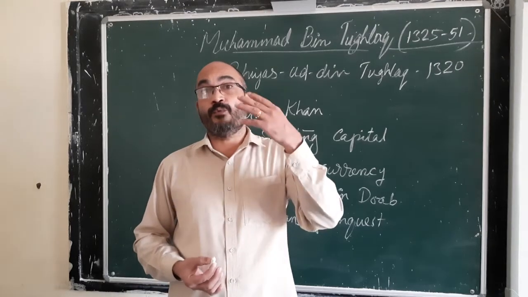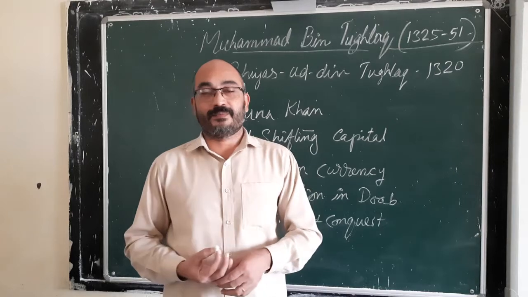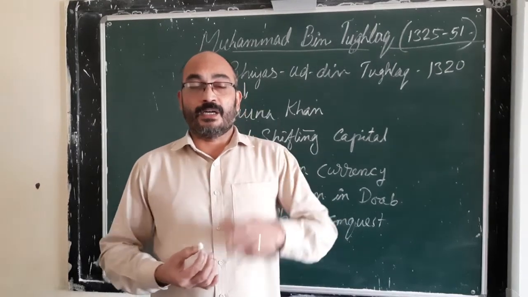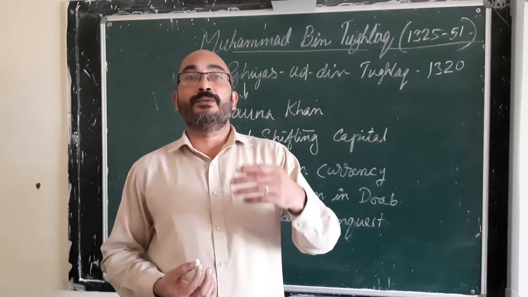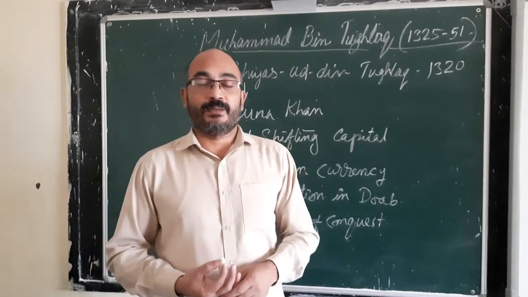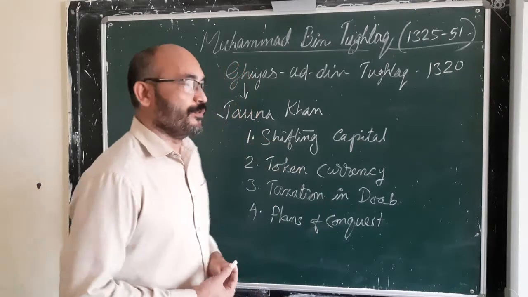He was very wise, very scholarly. He had good knowledge in various subjects, and he introduced reforms also. These reforms were well planned, but he failed to execute them properly, and that is why he is known as the wisest fool.